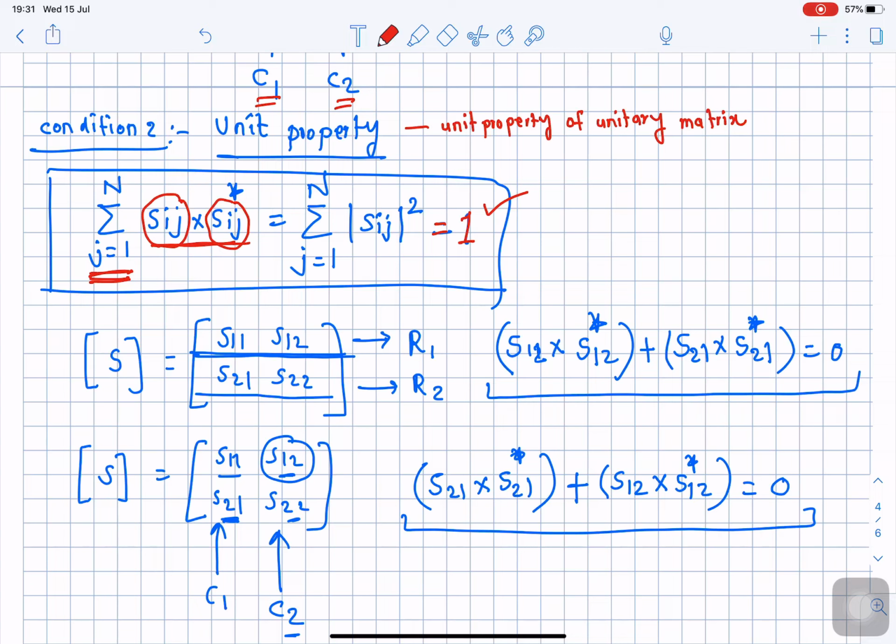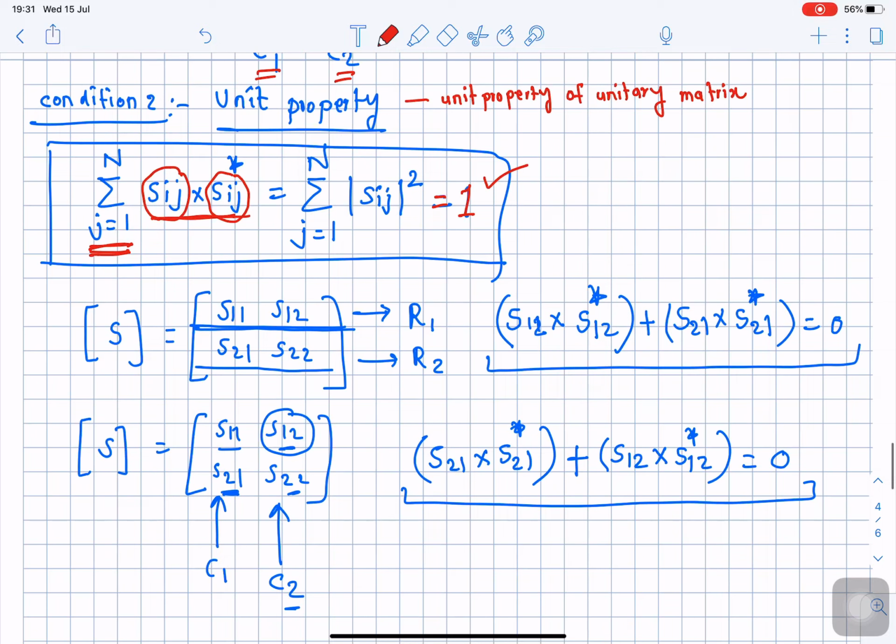If it fulfills this condition, we say that the unitary matrix is going to follow the unit property. So let us see how this condition looks when we actually apply it to the scattering matrix. Let's say a scattering matrix for a two-port network is given by S11, S12, S21 and S22. So there are two rows. Let us apply this property row wise. Sij and Sij complex conjugate. Let us apply it group wise.